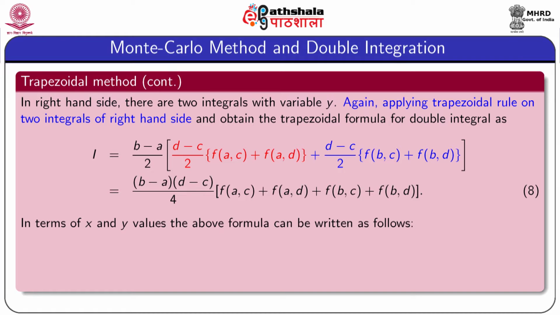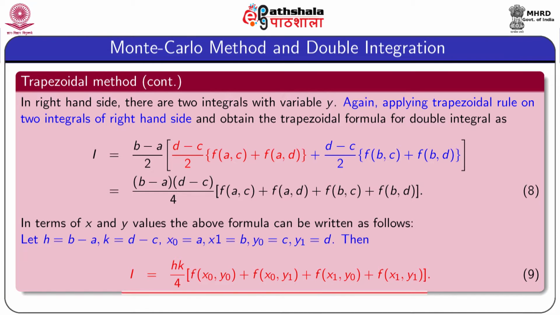In terms of x and y, this integration can be written in this form: I equal to hk by 4 into f of x0 y0 plus f of x0 y1 plus f of x1 y0 plus f of x1 y1, where h is nothing but b minus a, that means the length of the interval on x, and k equal to d minus c, the length of the interval on y. x0 is taken as a, x1 is b, y0 equal to c, y1 equal to d.